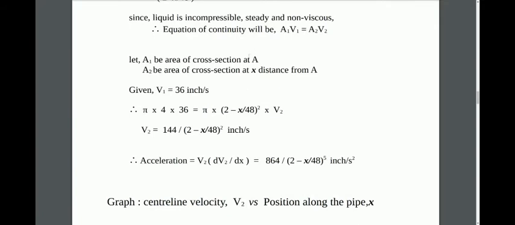We put the values of A1 and A2 in the equation of continuity, and we get the expression pi into 4 into 36 equals pi into (2 minus x by 48) whole square into V2. Here 36 is V1, and V1 is